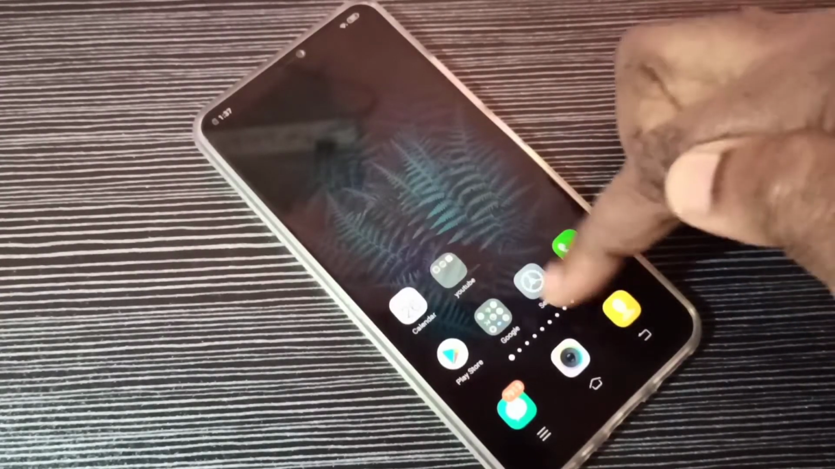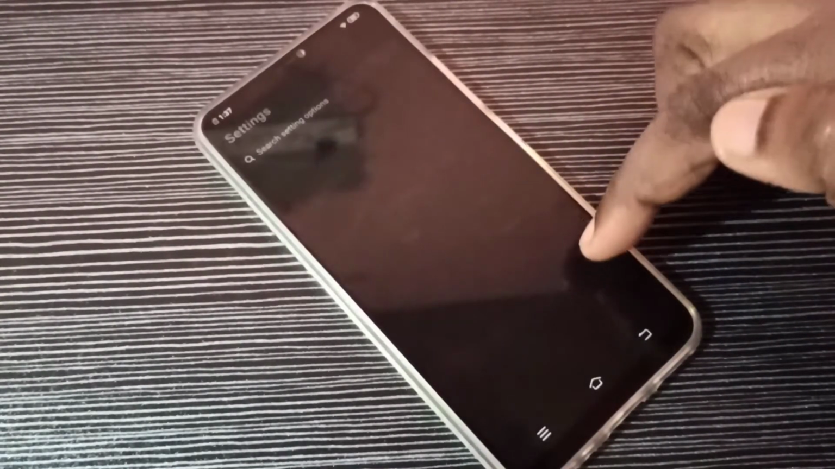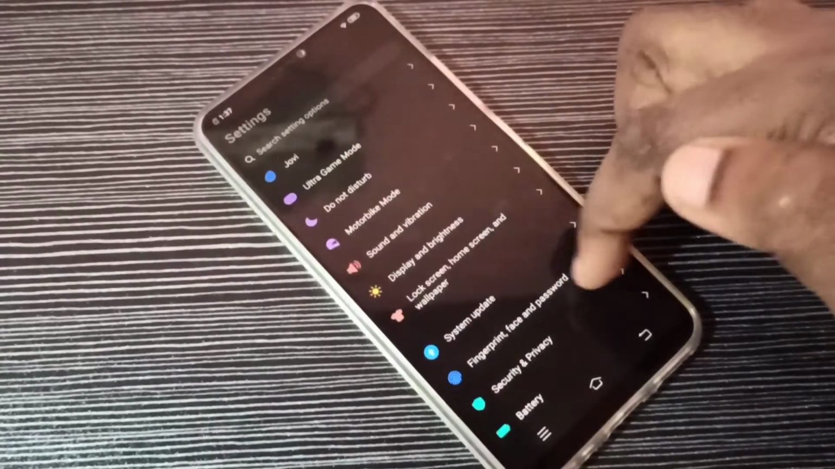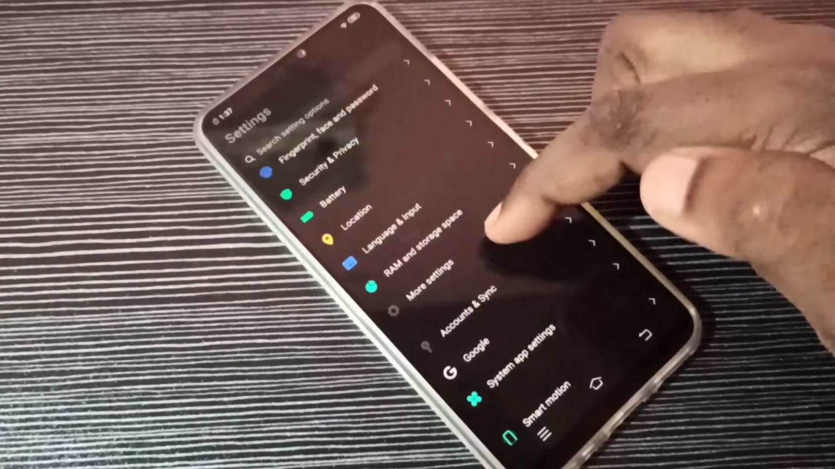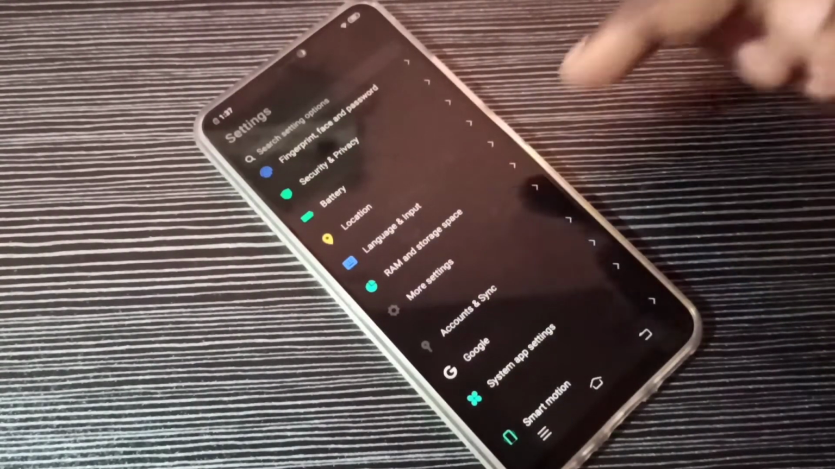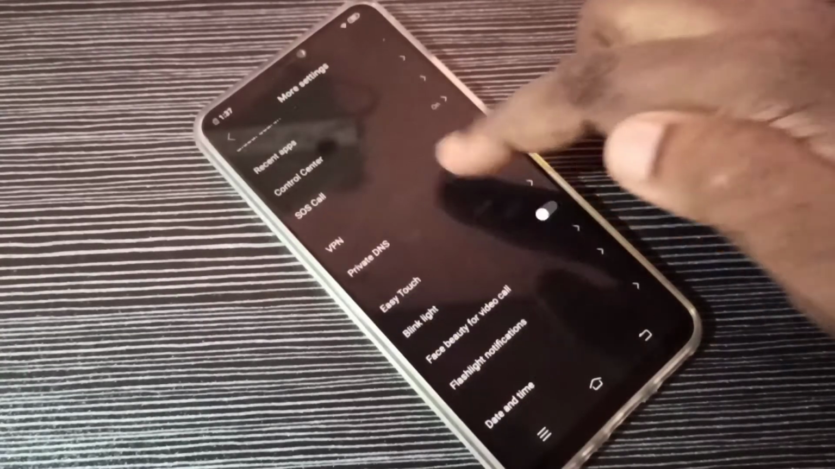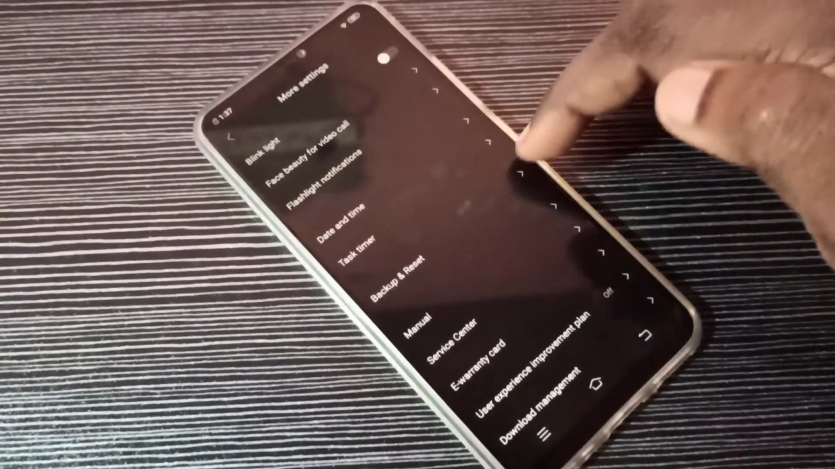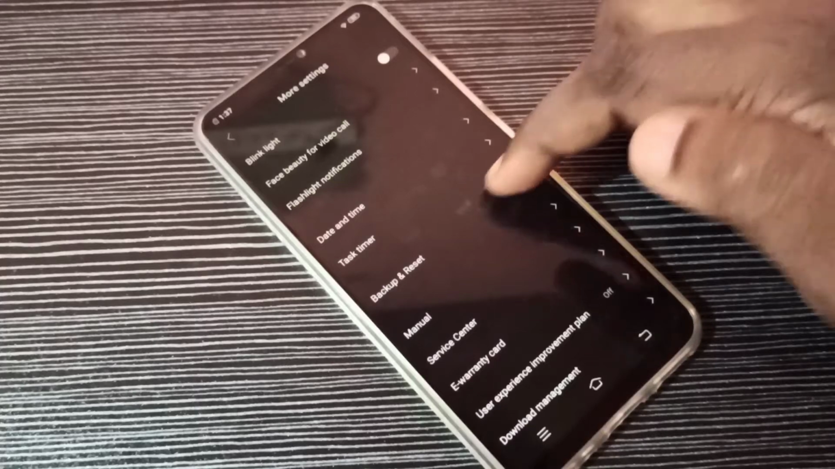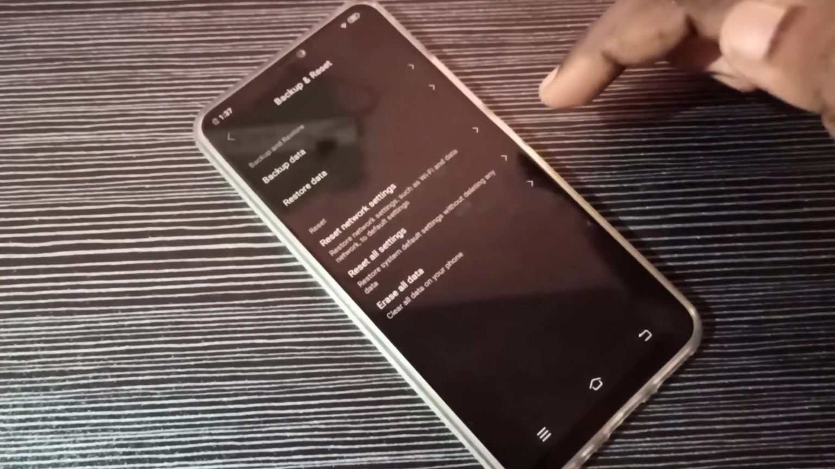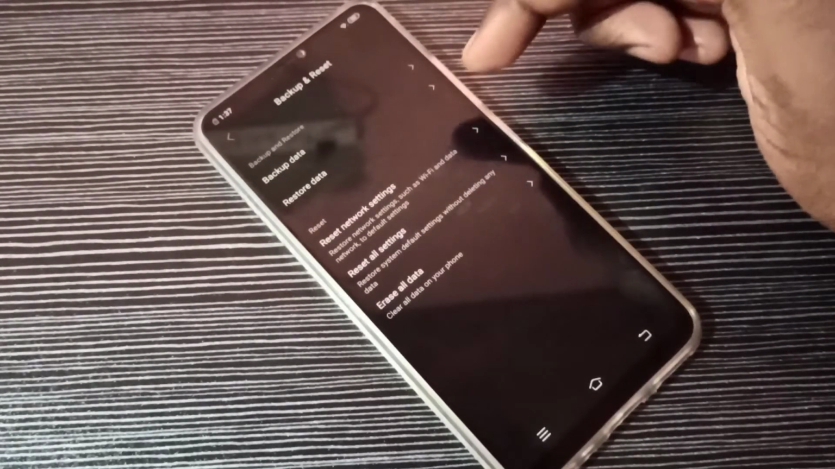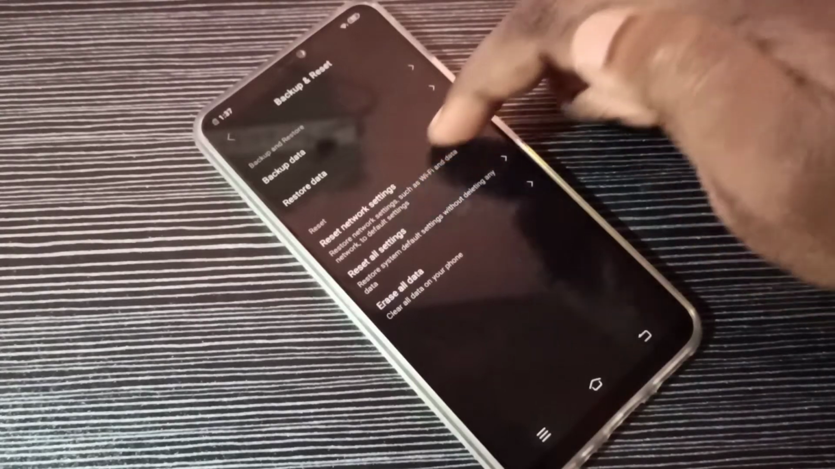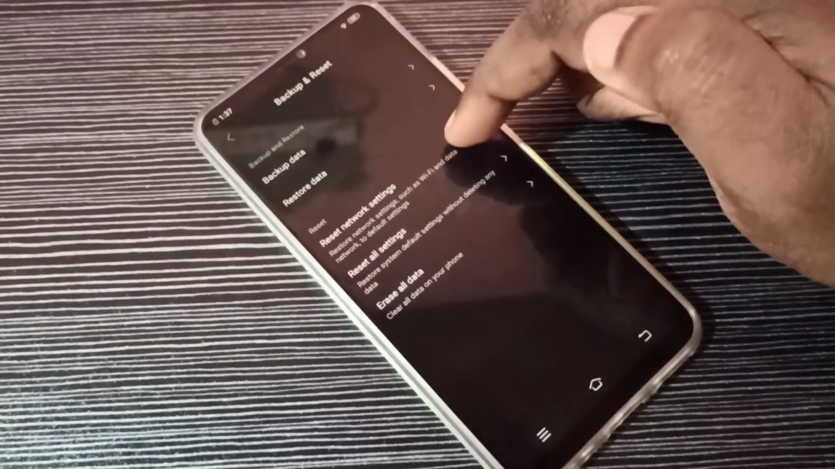Open the Settings app, tap on this icon, then go down, then tap on More settings, then go down. So here you can see Backup and reset. Tap on Backup and reset, then tap on Reset network settings. Tap on this.